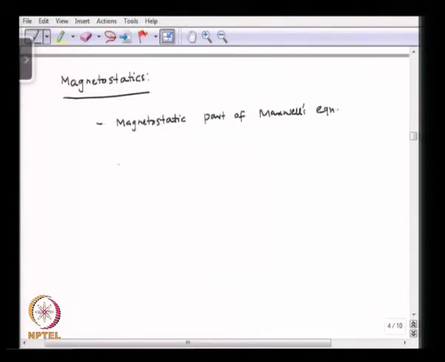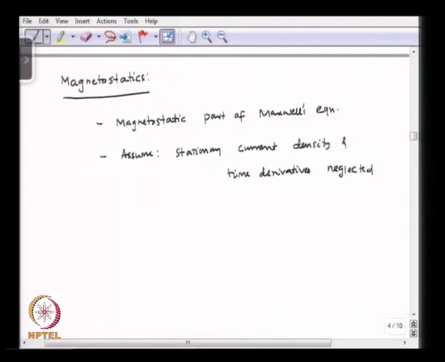And here we assume that the stationary current density and any time derivative are neglected.